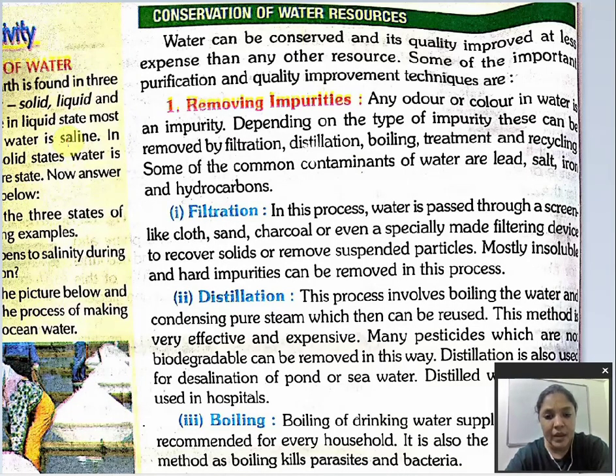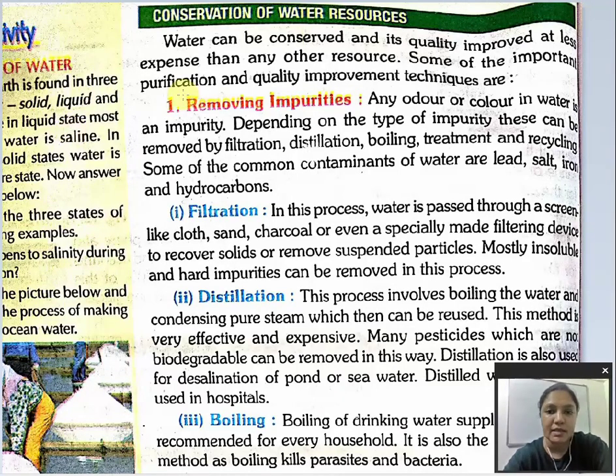Like filtration, everyone, before we drink water at our home, we used to filter it, right? Boiling, some people used to boil the water, and in our home also we use Pureit, AquaGuard. These all are what? These all are filtration. They are also filtered. And the most common contaminants means what are the most common things which are found in water, which contaminate water? They are lead, salt, iron or hydrocarbons, right?